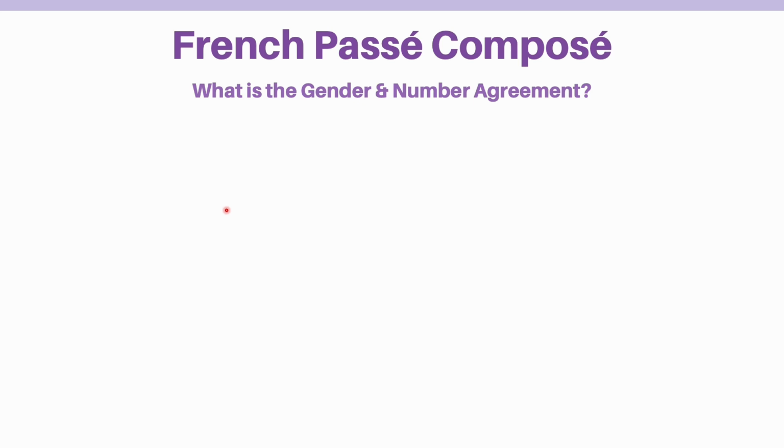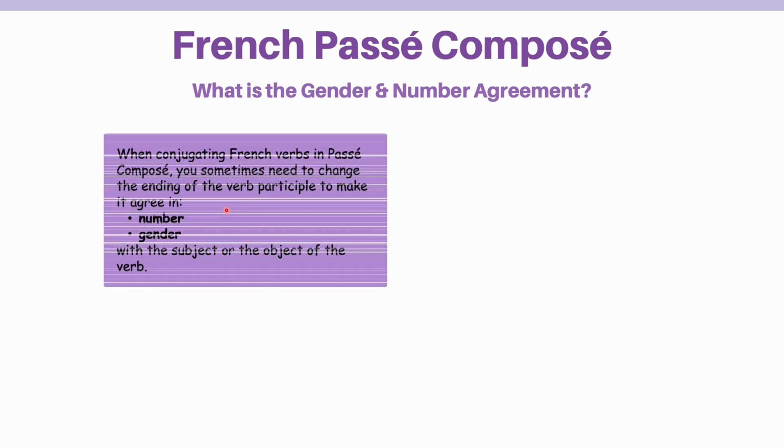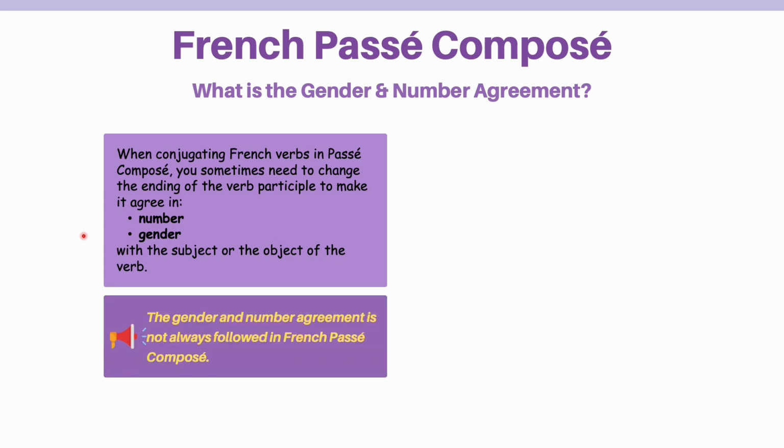Before diving into the tables, I'm going to talk about what the gender and number agreement is in French Passé Composé. When conjugating French verbs in Passé Composé, you sometimes need to change the ending of the participle to make it agree in number and gender with the subject or the object of the verb. However, the agreement is not always followed.